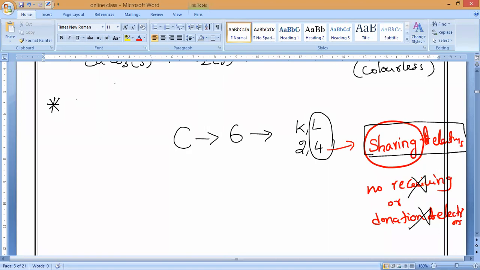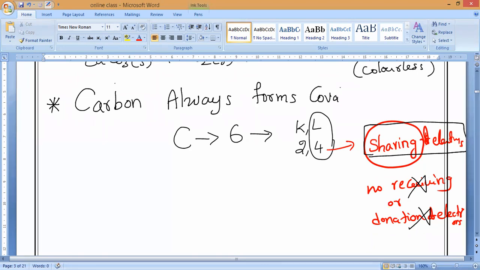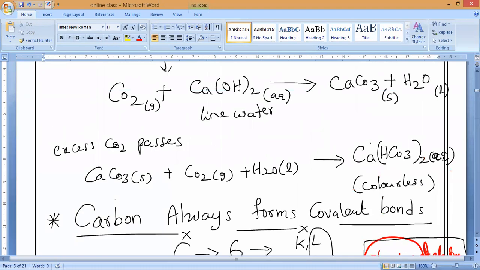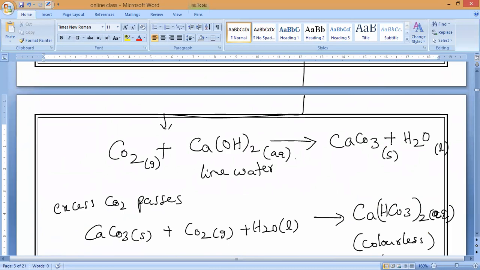So the next concept which we are going to study is: carbon always forms what, guys? Carbon always forms covalent bonds. Please keep that as the heading. Carbon always forms covalent bonds. Till here, have you written everything? Please respond, have you completed? Yes, sir. Clear, guys?